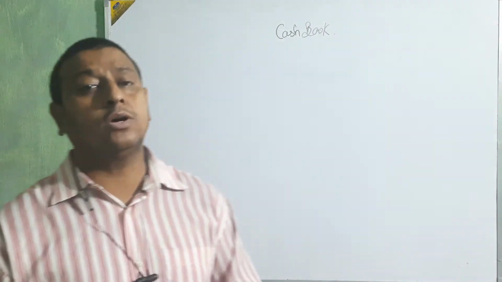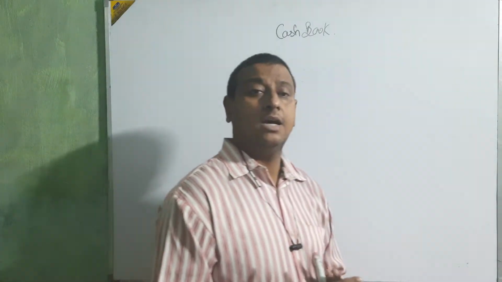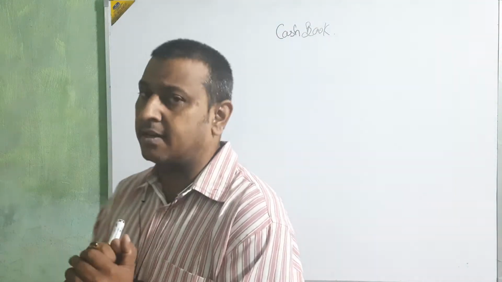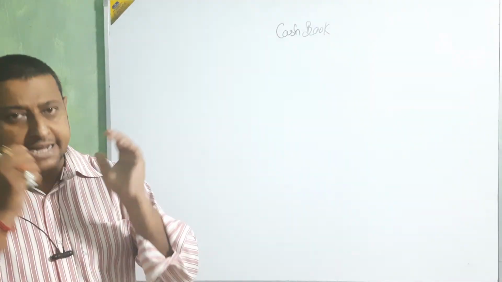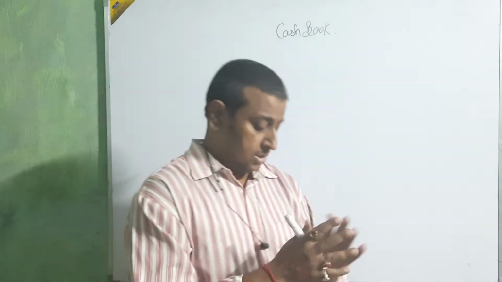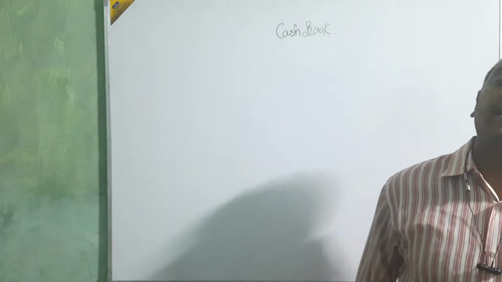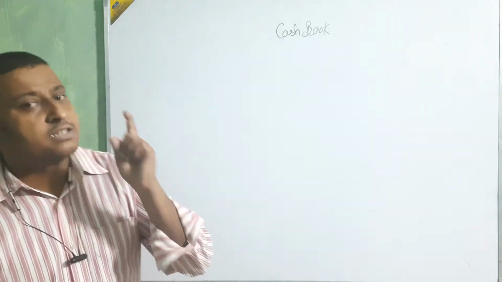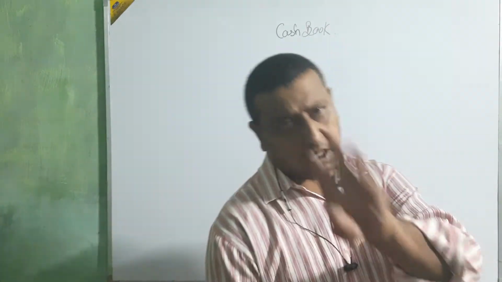types of cash book. Mainly, if you are going with the accountancy syllabus or accountancy system, we have three types of cash book: single column, double column, and three column. Single column, double column, and three column cash book.